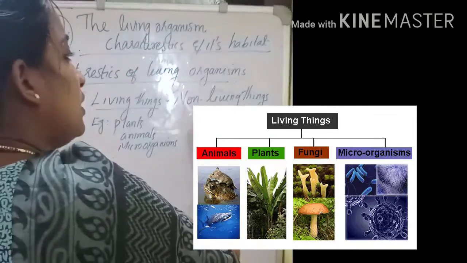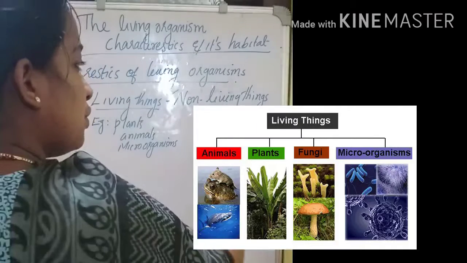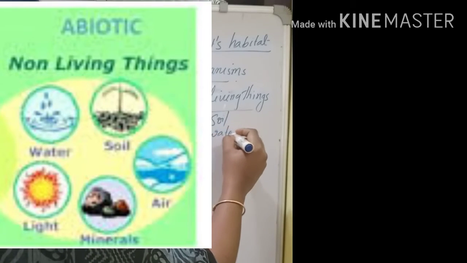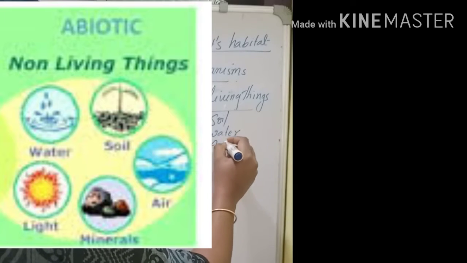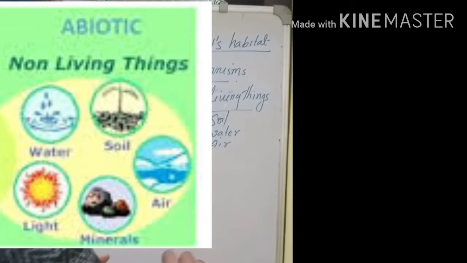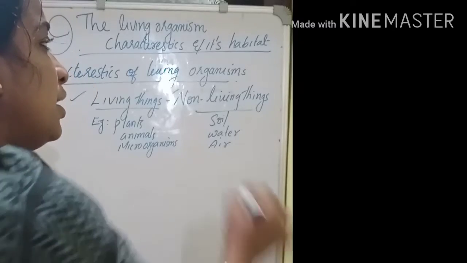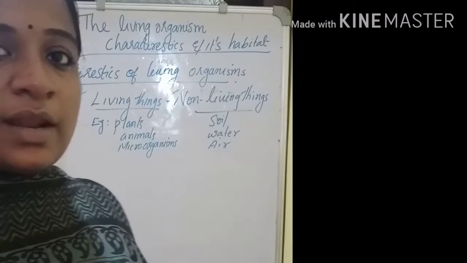And what are the non-living things? Soil is a non-living thing, water is a non-living thing, air is a non-living thing, and whatever the vehicles or mountains, these all are non-living things, right?